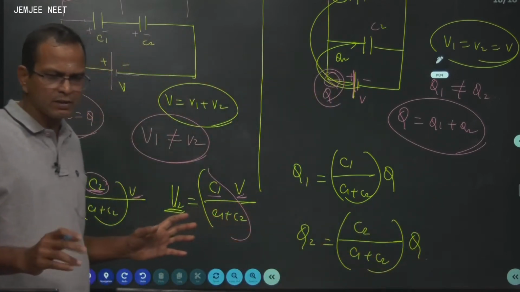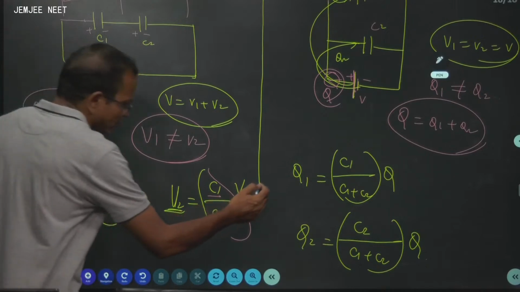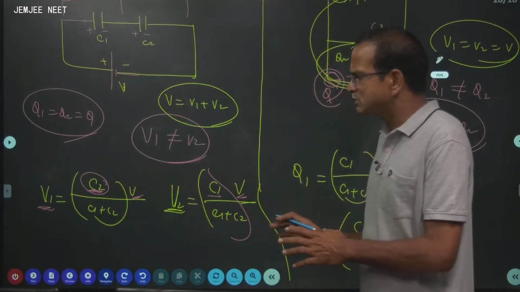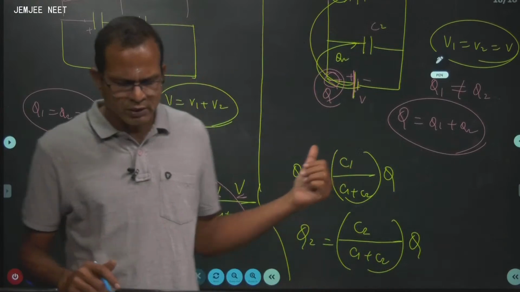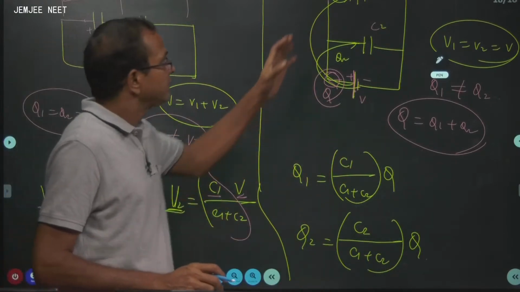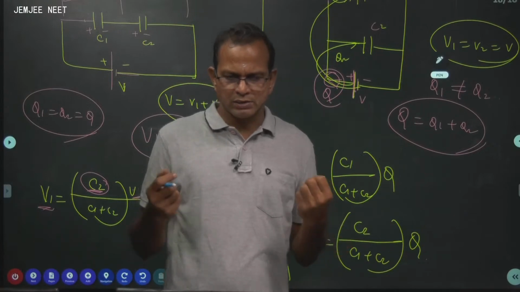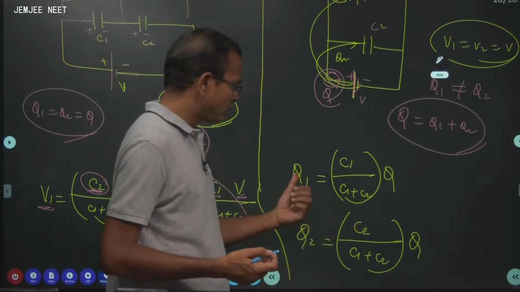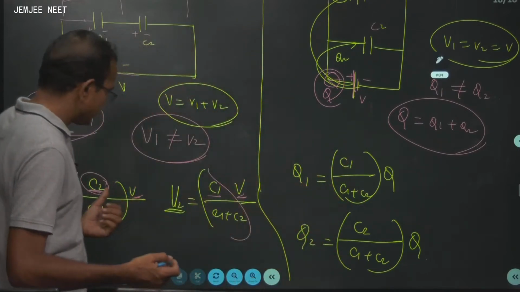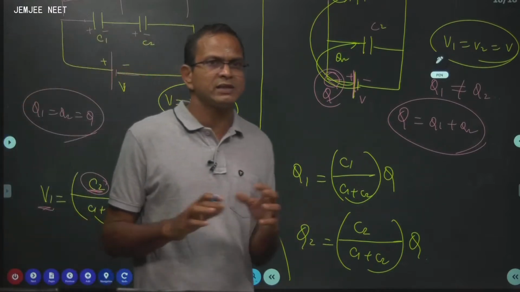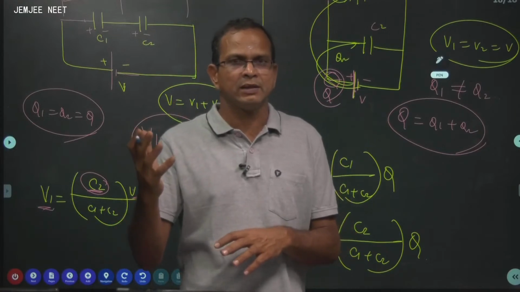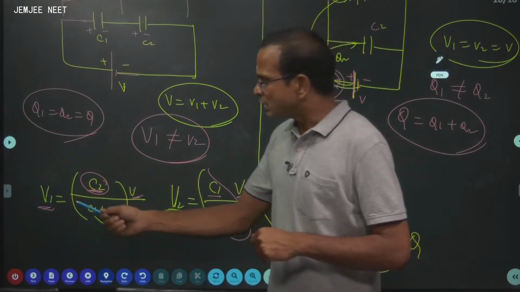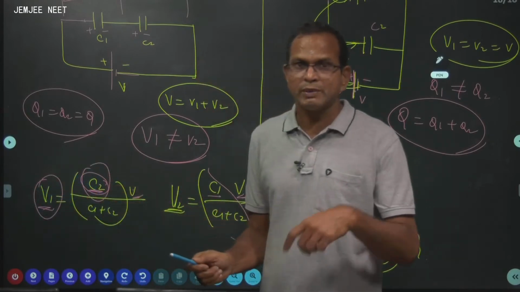Say yes. This will be useful even in CBSE, not only for IIT. This IIT is a very preliminary case, but in CBSE also we can use this technique many times in our problems. Come on, understand the concept. Here in parallel combination, each capacitor draws charge based on their own capacity. More the capacity, more the charge they take. Therefore, Q1 is directly proportional to C1. Whereas in series combination of two capacitors, if one capacitor has more capacity, it will drop only less voltage. So the potential of 1 is being decided by the capacity of 2, not by the capacity of 1.